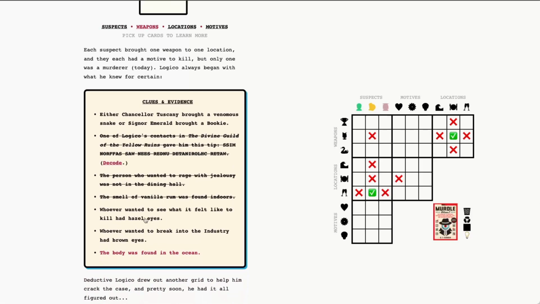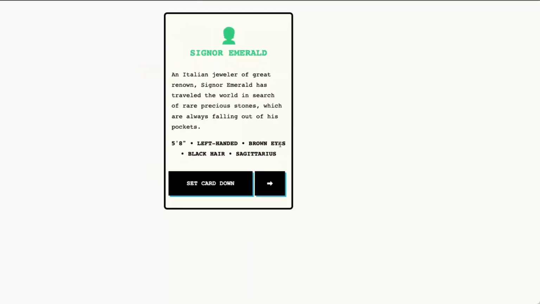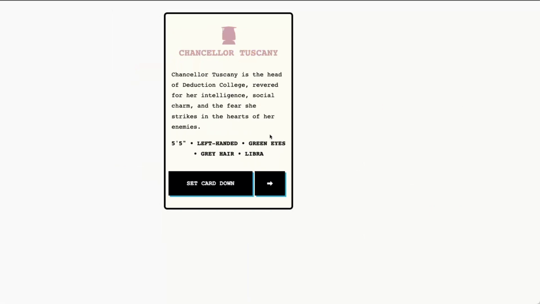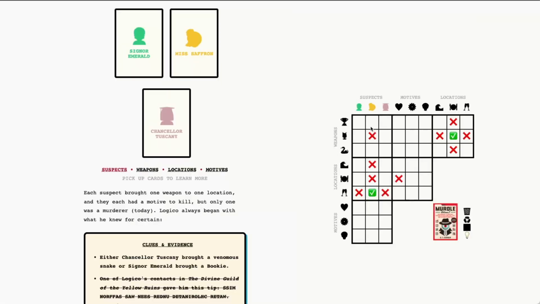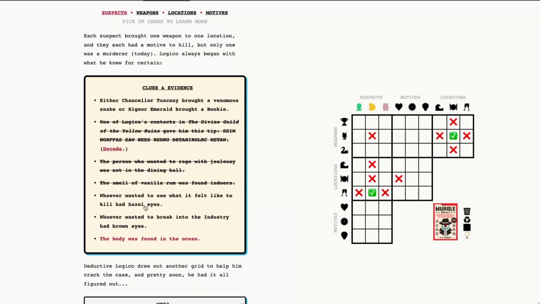Whoever wanted to see what it felt like to kill had hazel eyes. So let's flip over our suspects. Senor Emerald has brown eyes, and Miss Saffron has hazel eyes. Okay, so that could be her. And Chancellor Tuscany has green eyes, so we are looking for Miss Saffron here. So Miss Saffron's motive was to see what it felt like to kill. So let's go ahead and mark that in. All right, great. And we can also associate that motive with Miss Saffron's location in the swim-up bar.